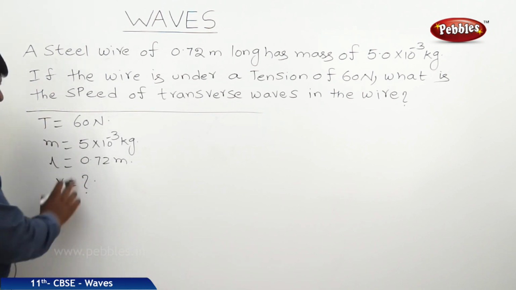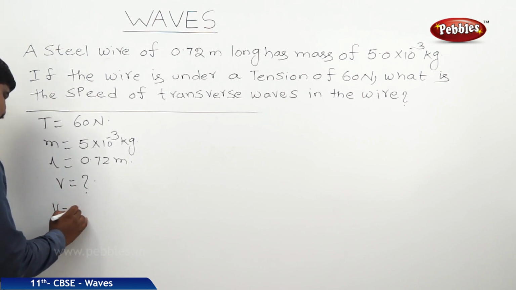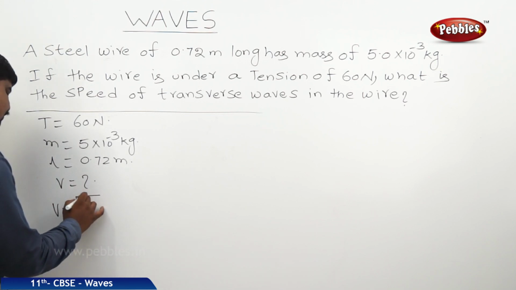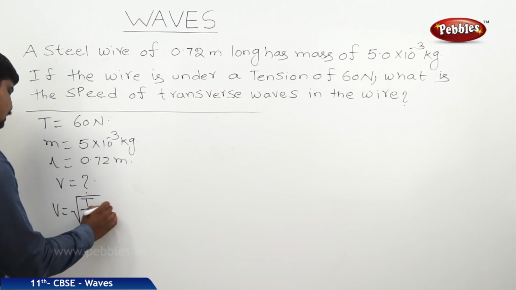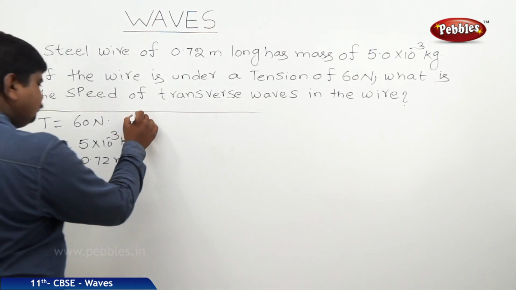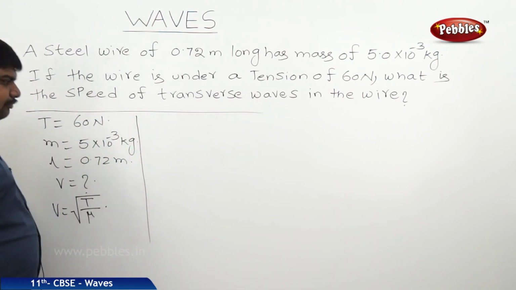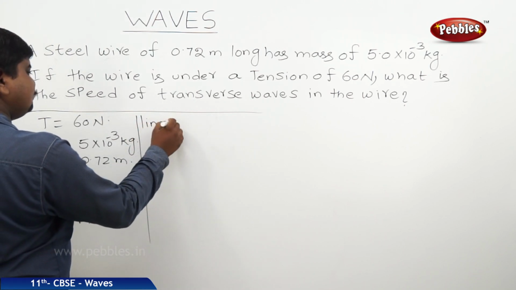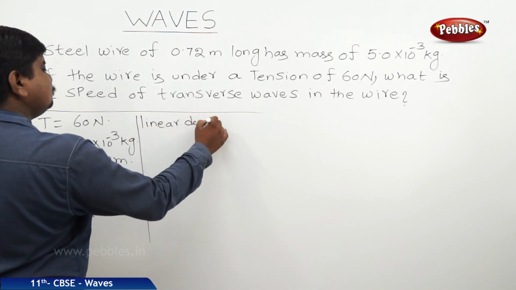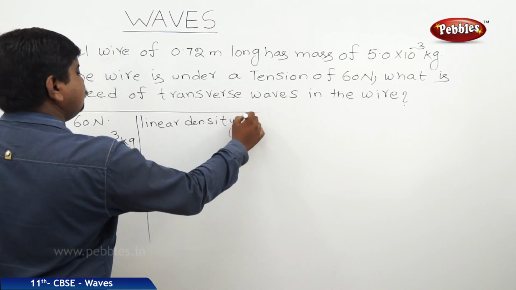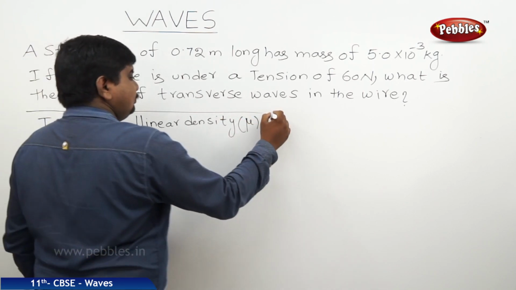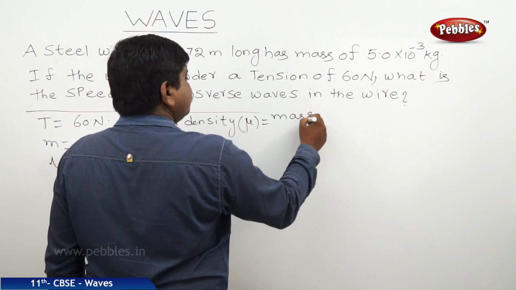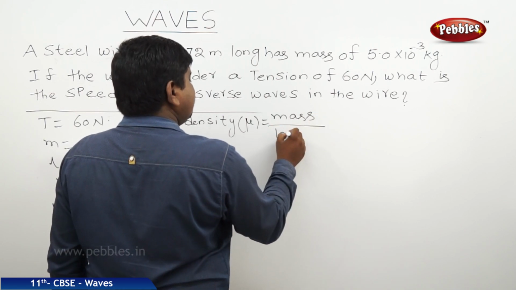By considering all the physical quantities, we should get v is equal to square root of tensional force by linear density. Therefore, linear density mu is equal to mass per unit length.